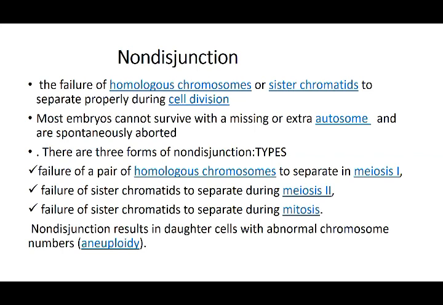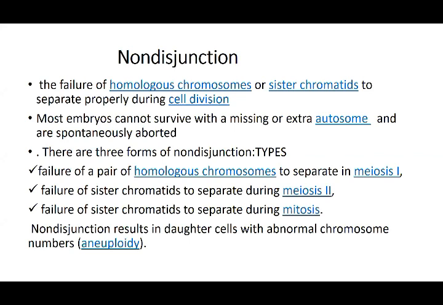Then they say that there are three forms of non-disjunction. One is the failure of the pair in meiosis 1, failure of the sister chromatids in meiosis 2, or failure of the sister chromatids during mitosis. So in any of the three phases, this non-disjunction can occur, and this non-disjunction is the main culprit which causes chromosomal abnormalities, changing the structure and the number of the chromosomes by irregular separation of the chromosomes. So it can happen in any of these three phases. So these are the types.